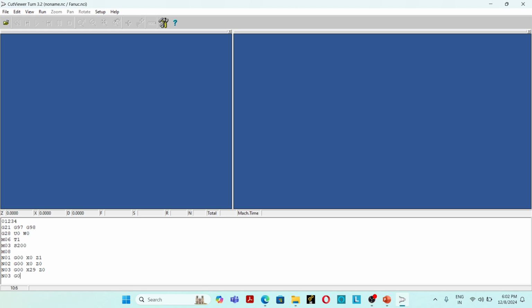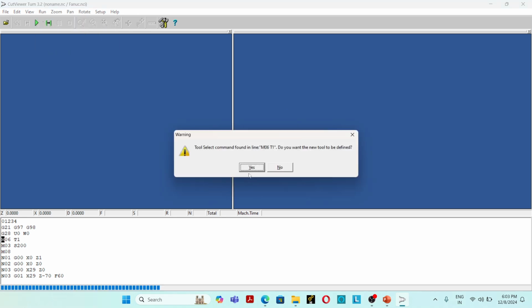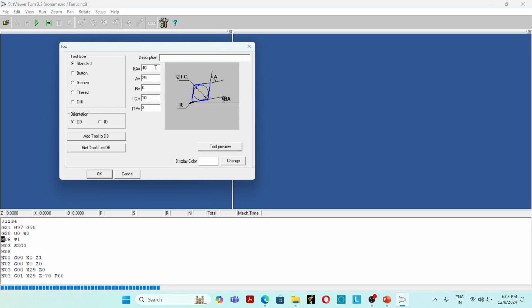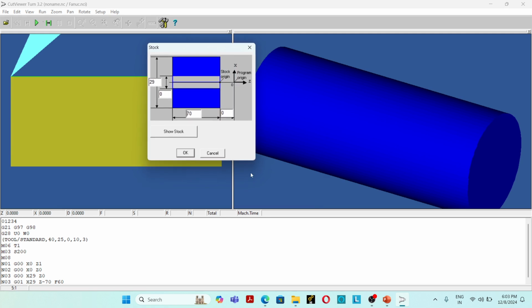N04 G01 X29 Z-70 F60. So this is the tool geometry. In this problem also we are using standard tool, 30 mm diameter, 100 mm length.